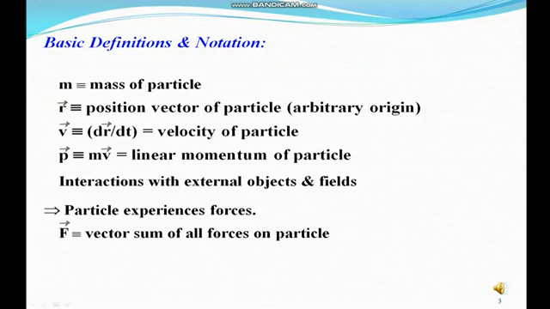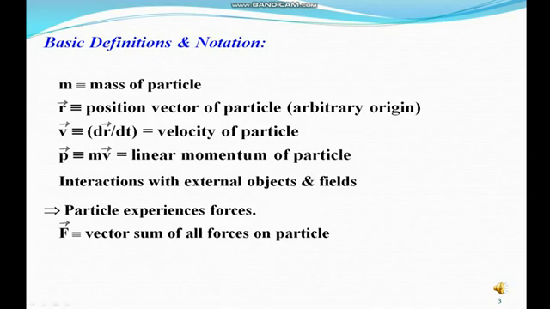First, we see the basic definitions and notations of classical mechanics. Here we consider the point particle, that is, objects with negligible size. The motion of a point particle is characterized by a small number of parameters such as its position, mass, and the force applied to it. The mass of the particle is denoted by small m.